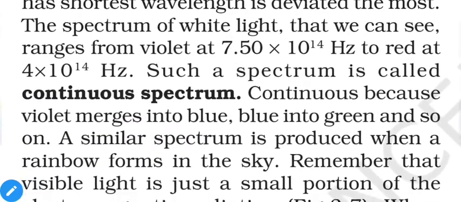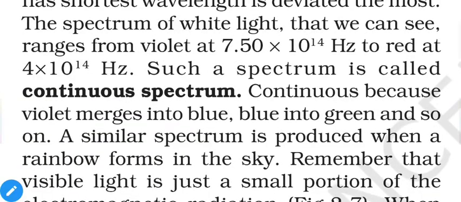The spectrum of white light that we have seen ranges from violet at 7.5 × 10^14 hertz to red at 4 × 10^14 hertz. Such a spectrum is called a continuous spectrum. That means you will get all of the in-between results between these two. That means from 4 to 7.5 × 10^14 hertz, each and every wavelength can be obtained. Continuous because violet merges into blue, blue into green, and so on.